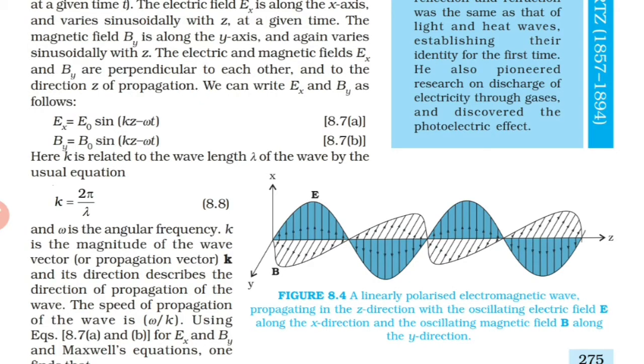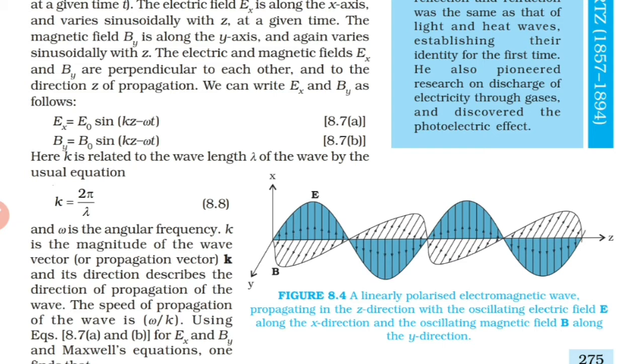The figure shows an electromagnetic wave which propagates in the z direction with the oscillating electric field E along the x direction and the magnetic field oscillating along the y direction. Now we will discuss what will be the mathematical expression for this electromagnetic wave. To represent an electromagnetic wave mathematically, we need to write two equations. One for the oscillating electric field and the other for the magnetic field which is also oscillating.